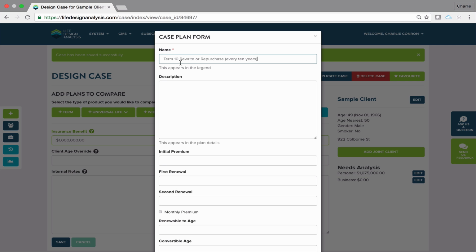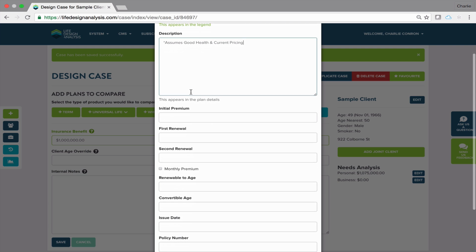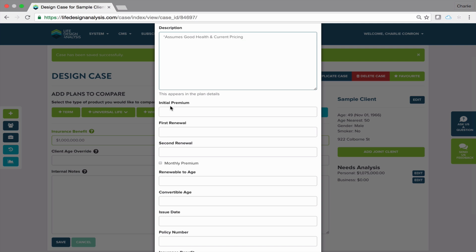Now anything I update here is going to be updated in a legend, so whatever you put in here is really going to communicate to your client as well. Down here in the description, I really want to add a disclaimer, so I'm going to say this assumes two big things. I'm going to say this assumes good health, that's the biggest one, and current pricing. There is a chance that current pricing could change, because we're going to be estimating a repurchase at a future age. The biggest assumption though that we're making is that good health condition.